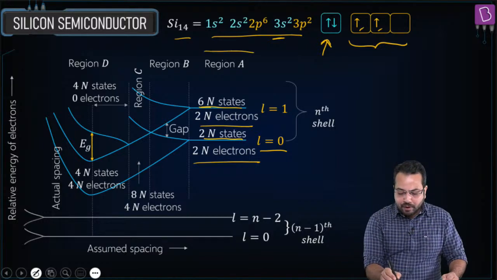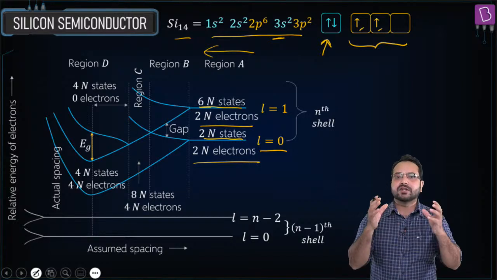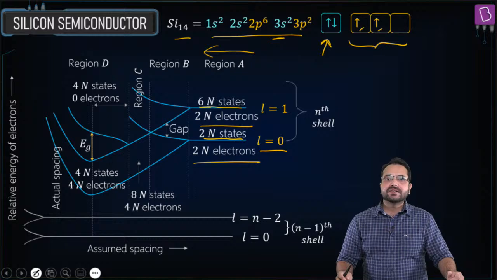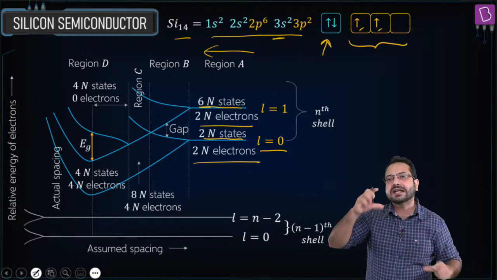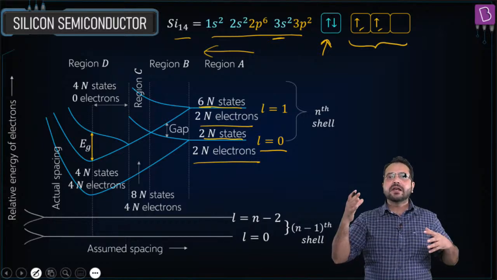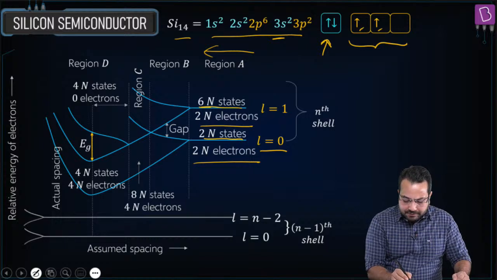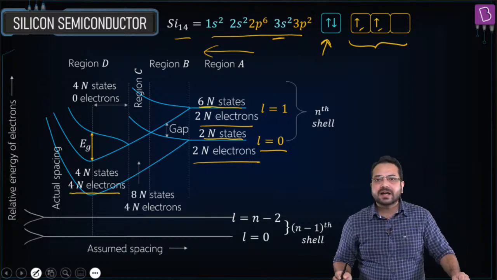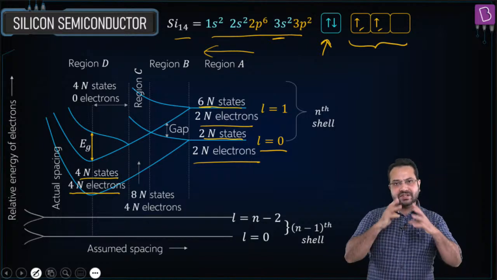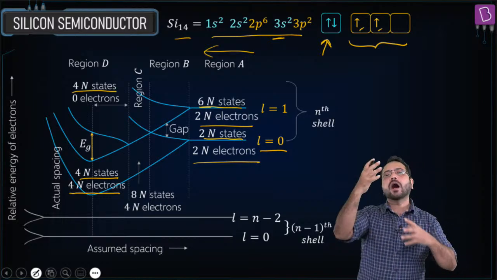But as we go from right to left, what are we doing? We are decreasing the distance. When we are decreasing the distance, all these discrete energy levels are going to merge into each other, and then finally they are going to become energy bands. So there is the lower band, and what happens is that there are going to be 4n states in the lower energy band, and there are going to be 4n states in the upper energy band, or a higher energy band.